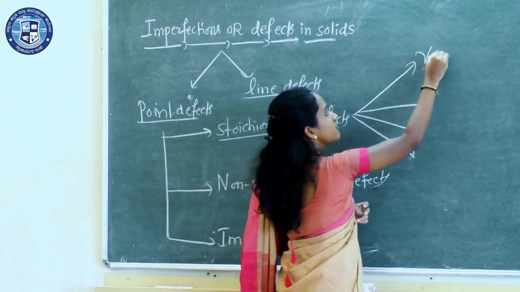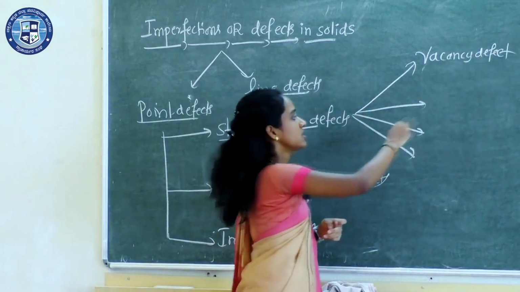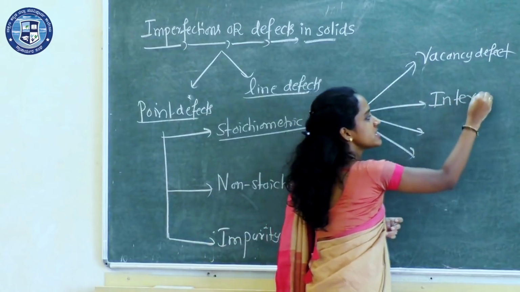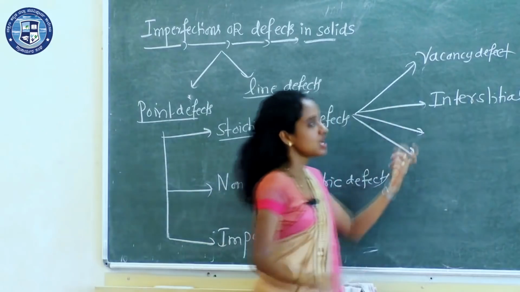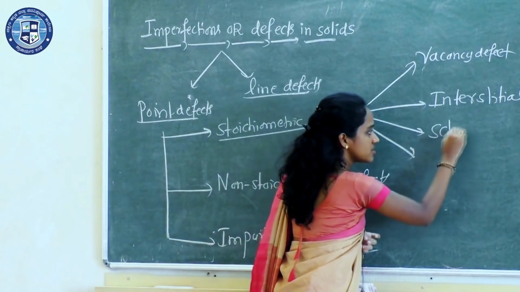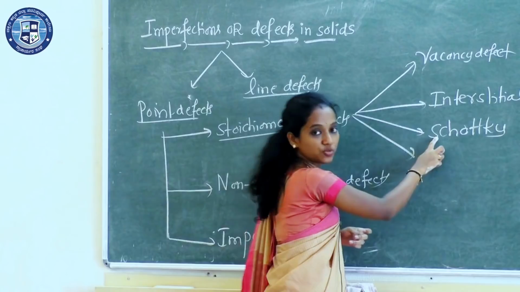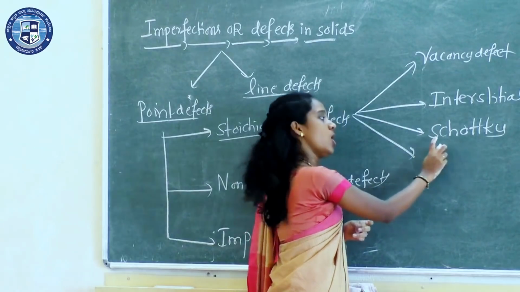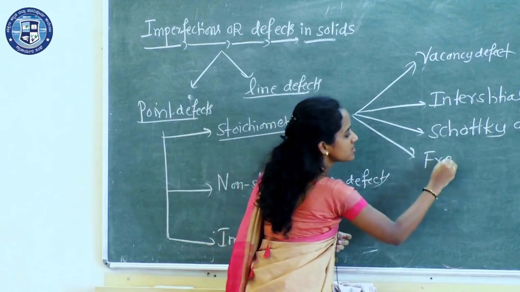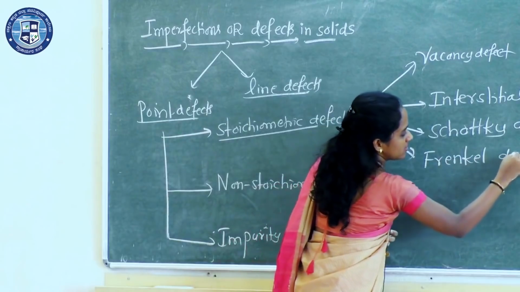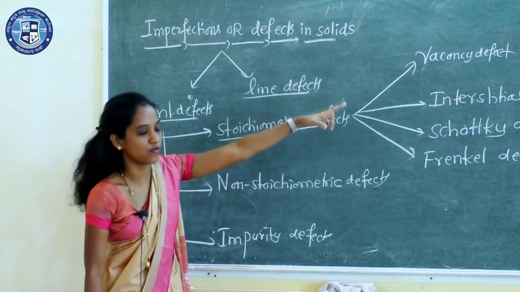They are the vacancy defect, the interstitial defect, the Schottky defect, which you can also pronounce like short key defect, and one more type, the Frenkel defect. So in stoichiometric there are four different types.